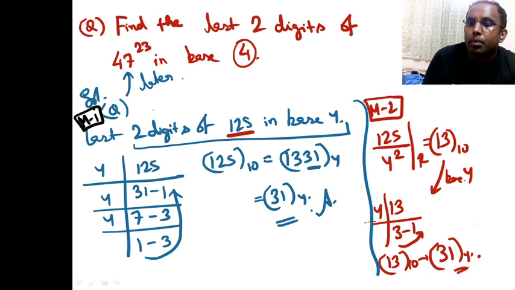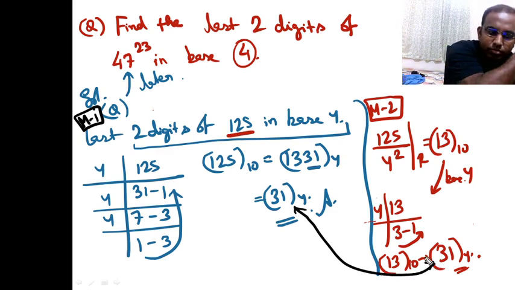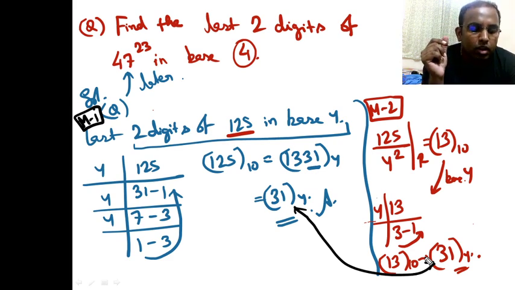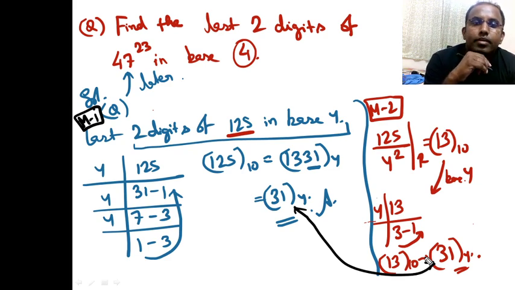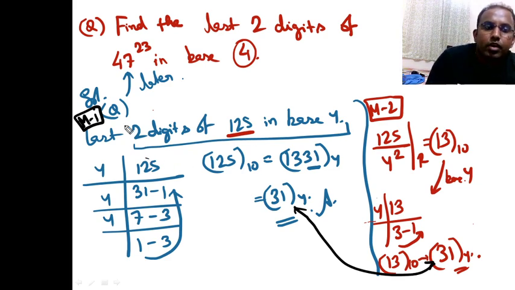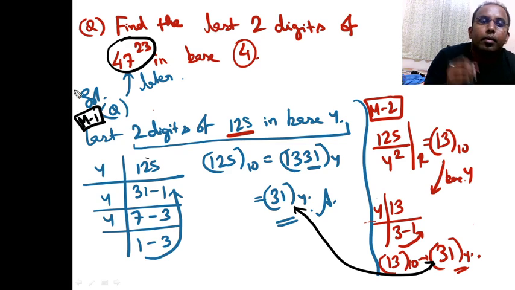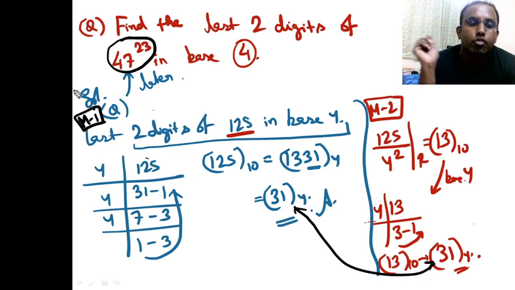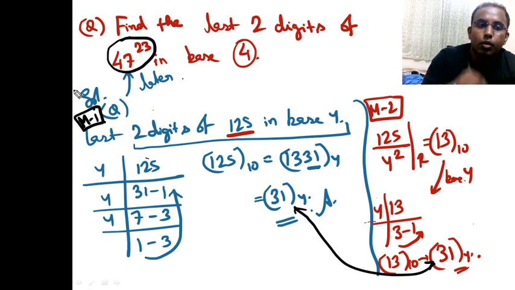देखो 31 आंसर आया था ना यहाँ पे भी. Answer was 31 here also. Okay, all I'm getting is right. So these are two methods to solve this kind of question, right? Basically, method 1 is not feasible in case the number is such a big one, like 47 raised to 23. ठीक है, this method is not at all feasible for this big number.